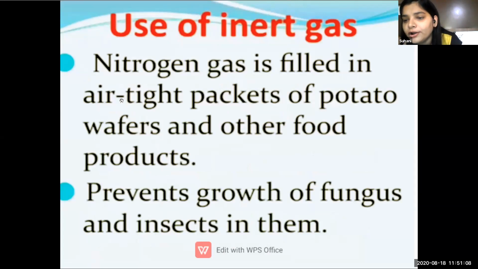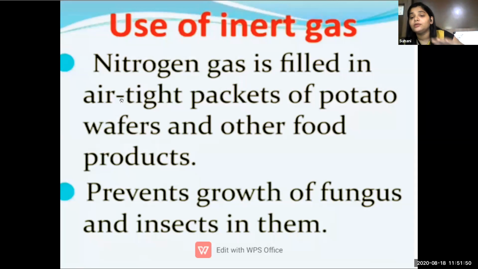Has everyone eaten Lays? Have you all eaten Lays, Balaji? Okay. Do you all see that packet, Lays and Balaji? Yes. So when we see that packet, for us it seems very big. Okay. That packet seems very big, and the packet is very fluffy. The packet is puffed up. And when we open that packet, we see that all the Lays have settled down. They stay settled at the bottom of the packet. Yes or no? Farhan, pay your attention. The packet looks very big, but how many Lays are in it? Only we get 10 to 15 chips in that packet.